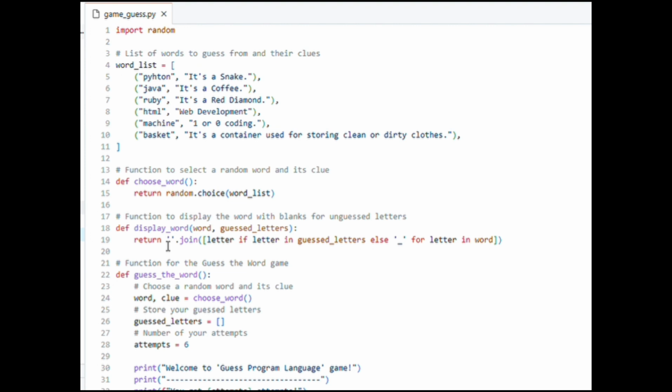For the guess the word, you're guessing the programming language, like Python or Java. For the guess the map, you're guessing cities in other countries, like London or Paris. In my guess the number, it's different.